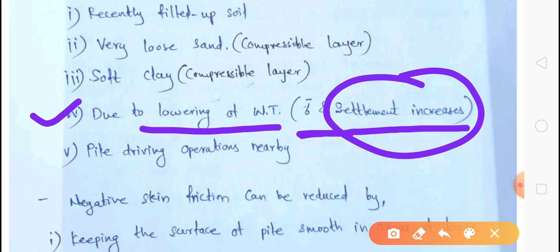Now due to that lowering of water table, whatever voids or soil pores were filled with water are now empty. So due to those empty voids, there is now a loose soil. Therefore this is one of the causes.